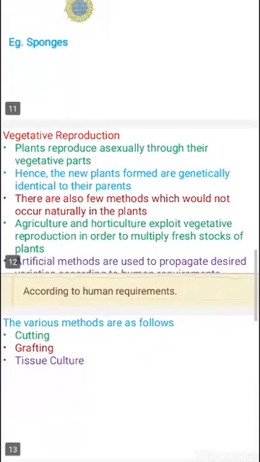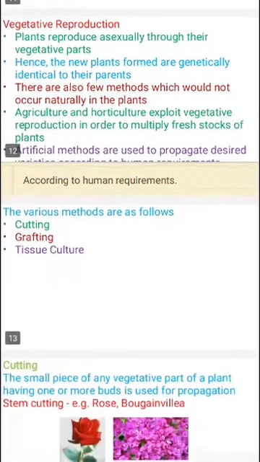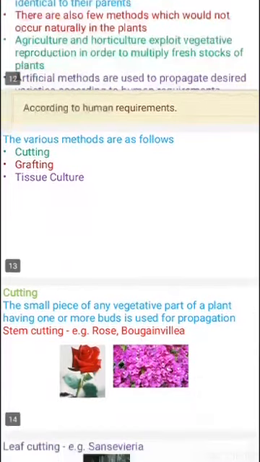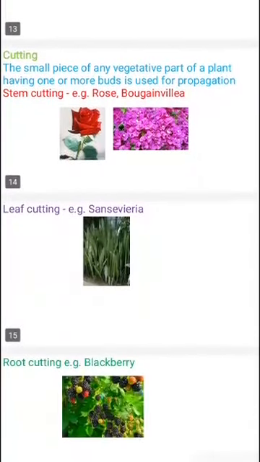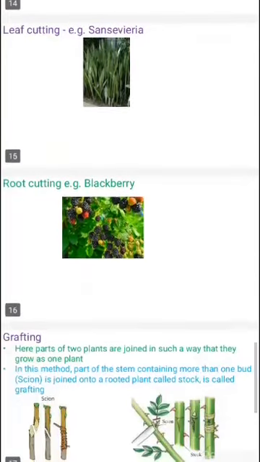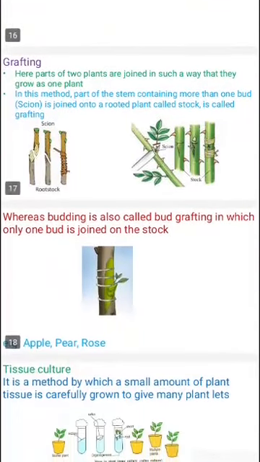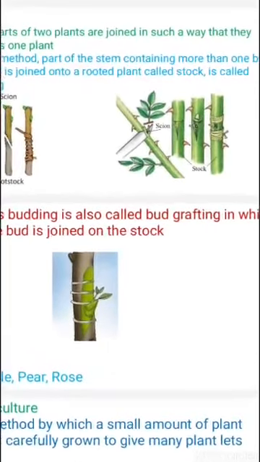Then we studied vegetative reproduction, and three types of vegetative reproduction: cutting, grafting and tissue culture. In cutting we studied stem cutting, leaf cutting and root cutting. Next is grafting, where we studied how grafting takes place.